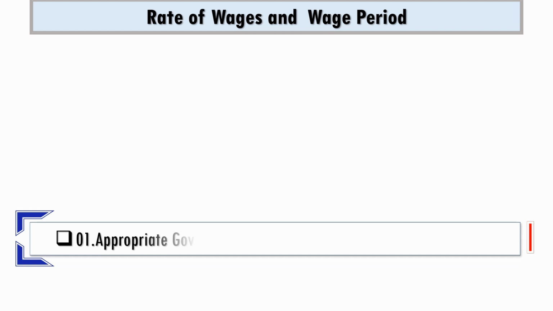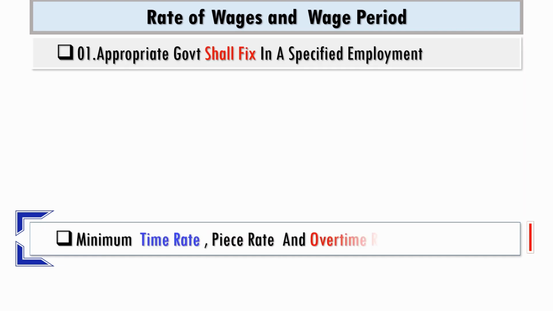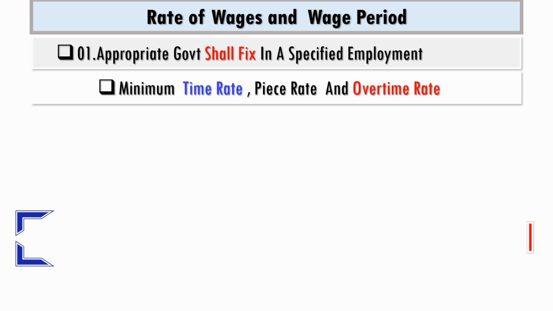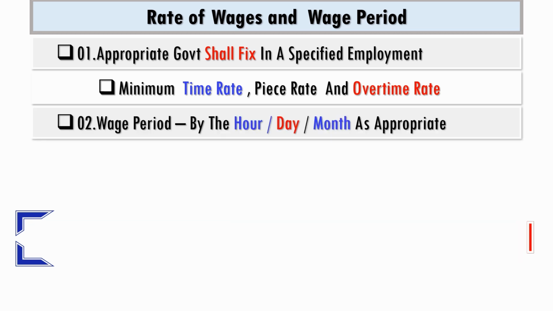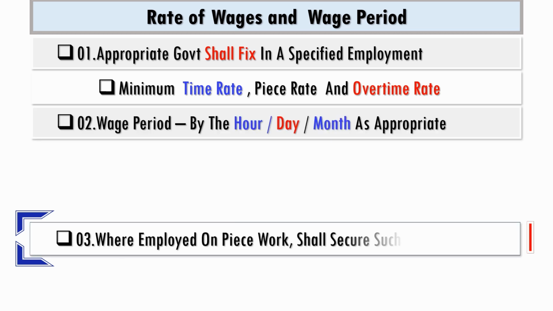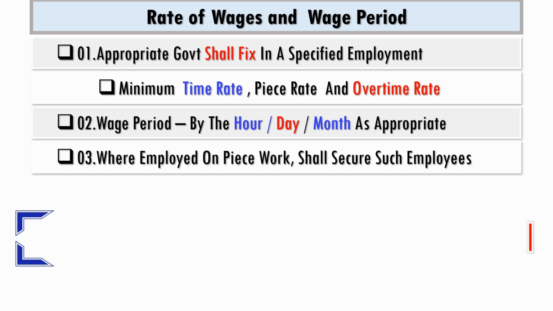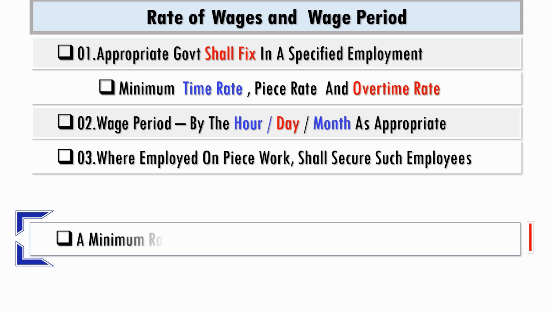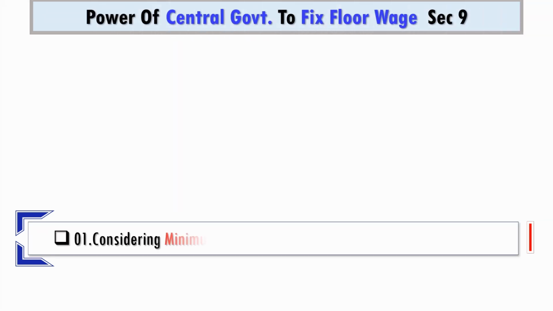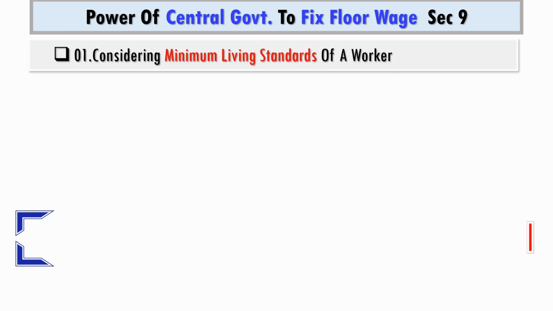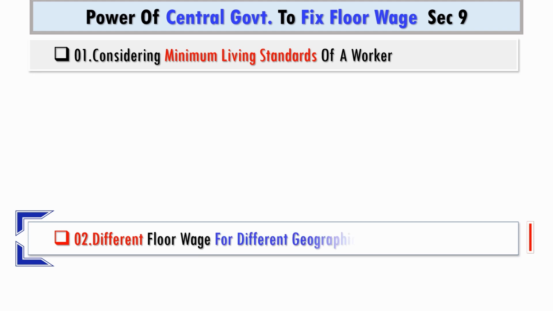In every specified employment, the appropriate government shall fix the minimum time rate, minimum piece rate, and the overtime rate. It will also fix the period for wage by hour, day, or month as appropriate, and the government will ensure that where an employee works on piecework, he also gets minimum rate of wages on a time work basis. Central government has the power to fix floor wage considering minimum living standards of a worker. It can fix different rates for different geographies.